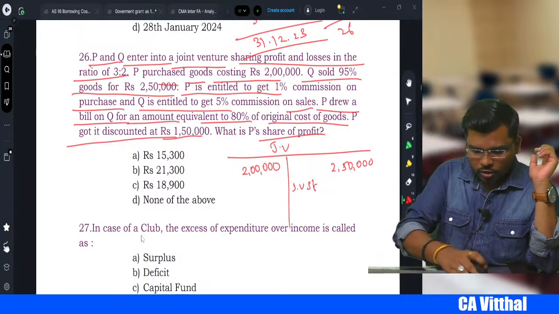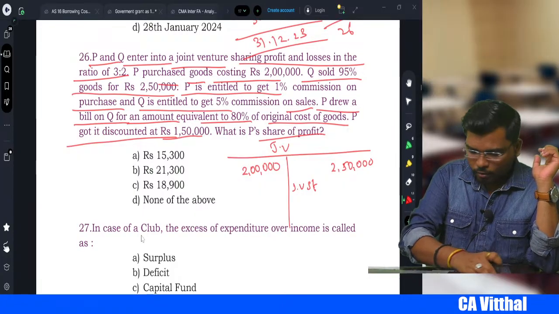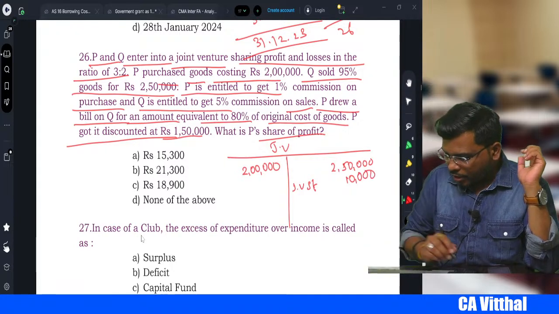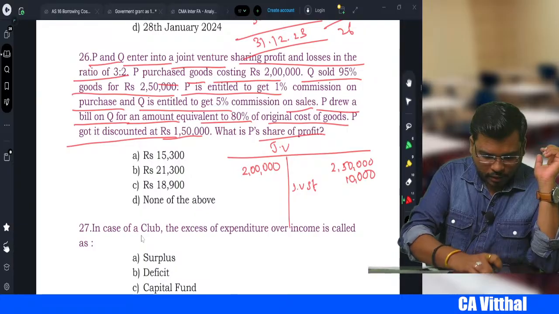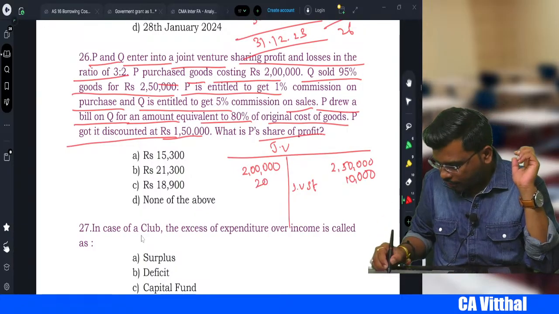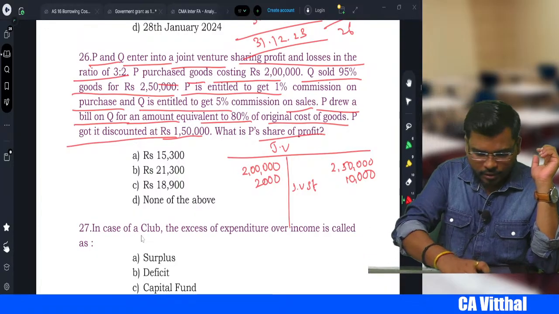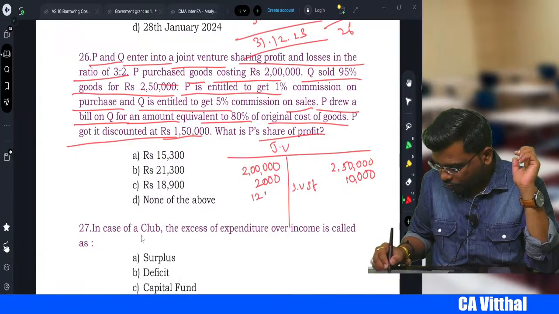How much is the JV stock, sir? That is 2 lakh into how much percent left? 5%, which is 10,000. Commission is how much? 1%. So 2 lakh into 1% is 2,000. 5% on sales, again commission 5%. So 2,50,000 into 5% comes to 12,500.